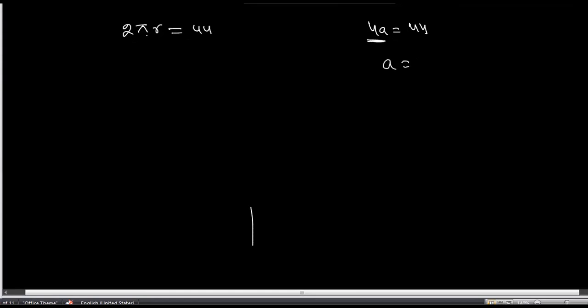So a is equal to 11 units, or if I assume centimeters, 11 centimeters. And here the radius: 2 into 22 by 7 into r equals 44. So the 22 and 44 get cancelled out, and you will get r by 7 equal to 1, so r equals 7.